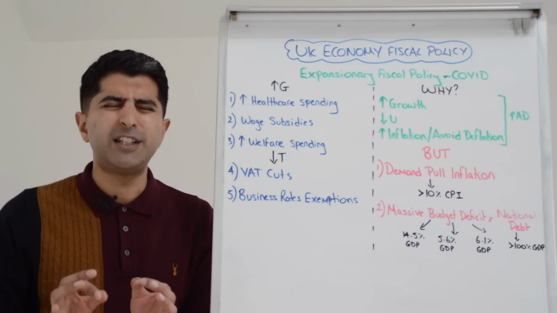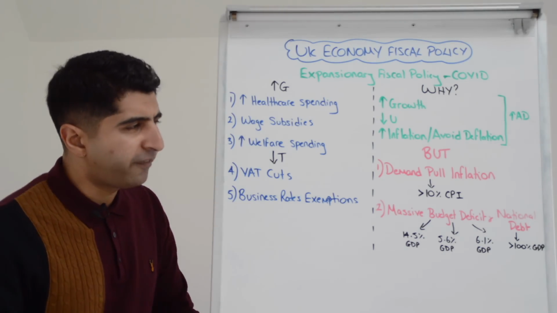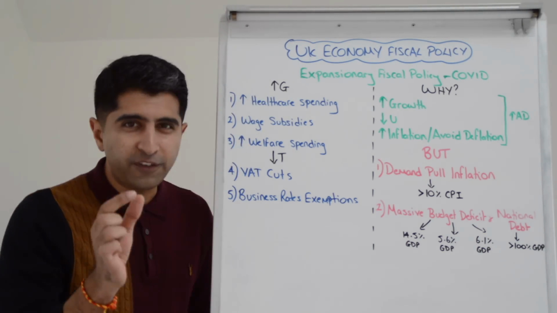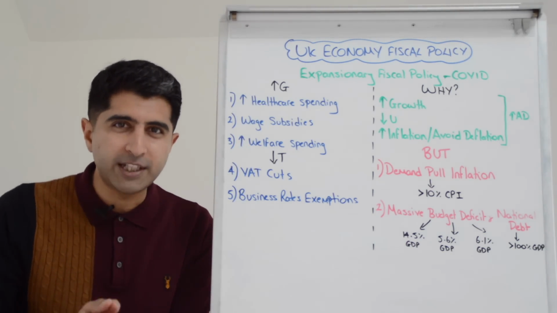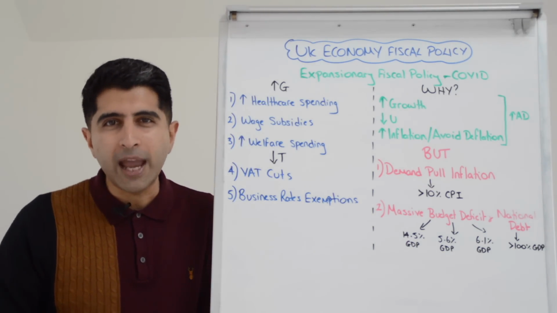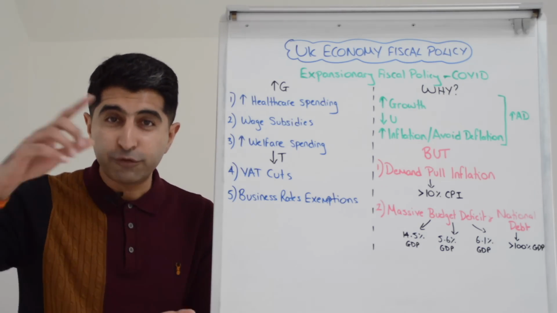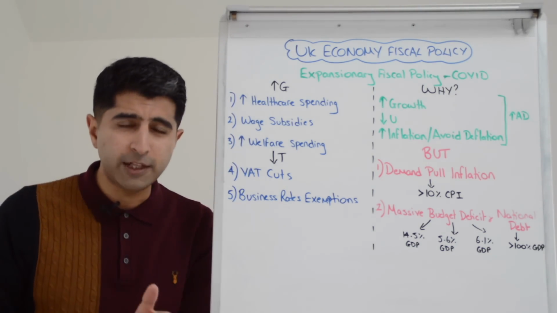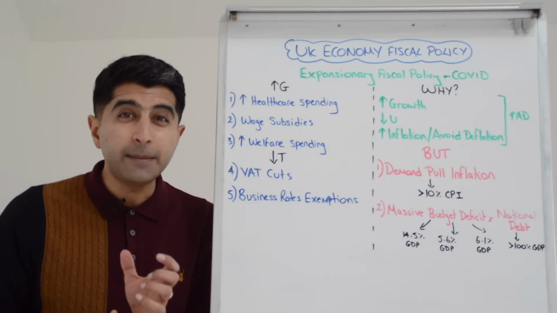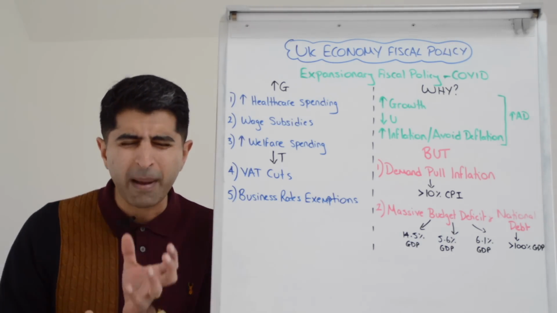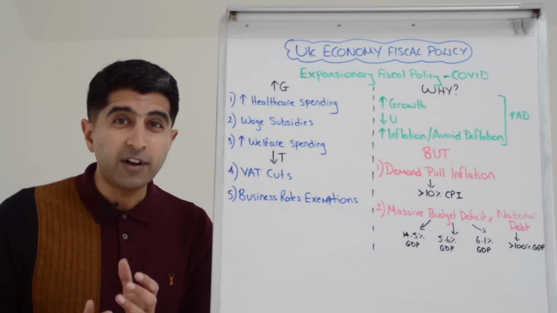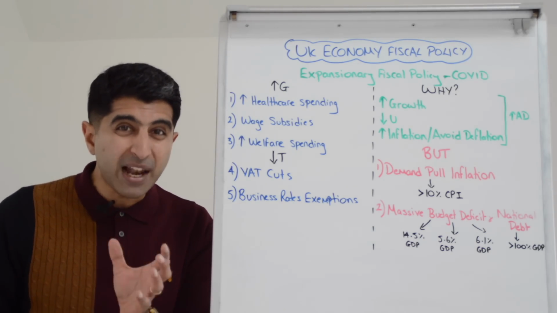A huge deterioration, a worsening of government finances that we are now battling with at the heart of the crisis. In the fiscal year 2020 to 2021, a fiscal year in the UK being essentially from the start of April through to the start of April the following year, our budget deficit was 14.5% of GDP. So the amount that the government borrowed in that one fiscal year was the equivalent of £305 billion.